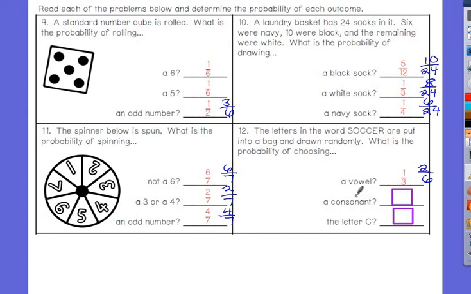Probability of a consonant. How many letters are consonants? 4. 4 out of how many total? 6. Can that be reduced? 2/3, please. The letter C. How many letters are C's? 2. Out of 6 total, that can be reduced to 1/3 as well. Not a vowel.